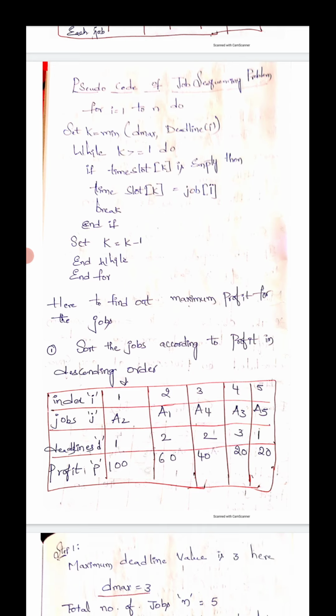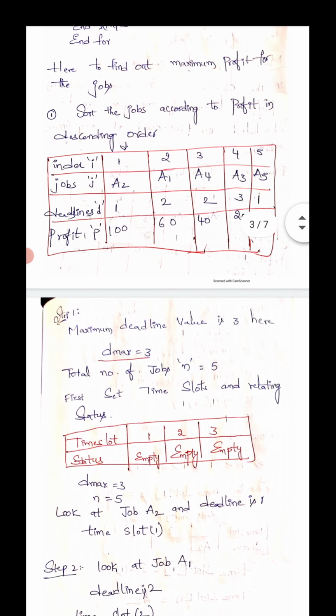Then break the condition. Then end if statement, and next set k is equal to k minus 1. Next, end while statement, and end for statement. Look at this pseudocode. Based on the pseudocode, we can solve the problem.